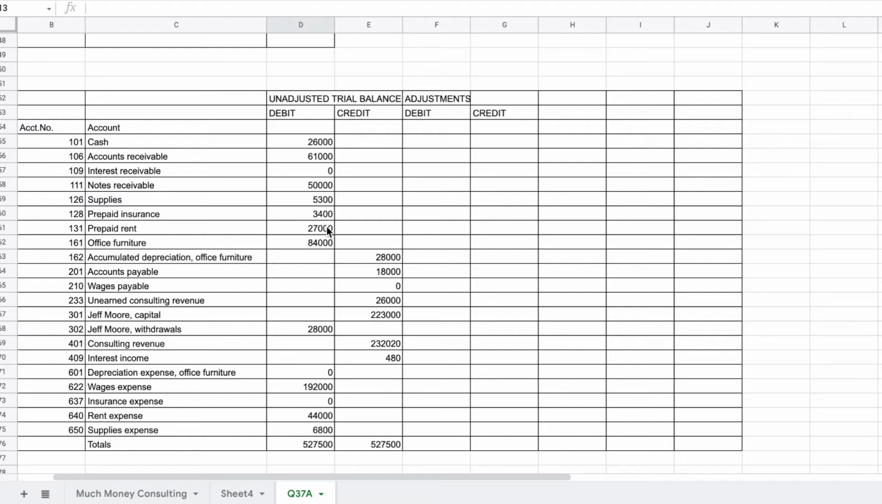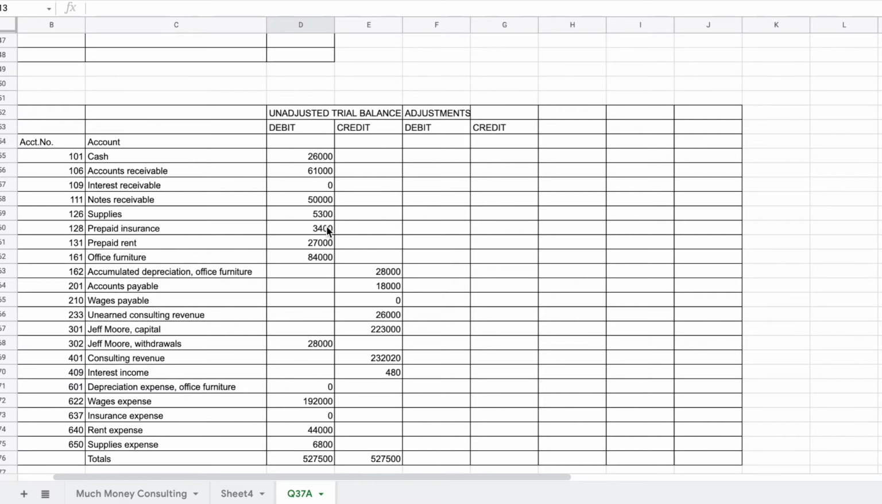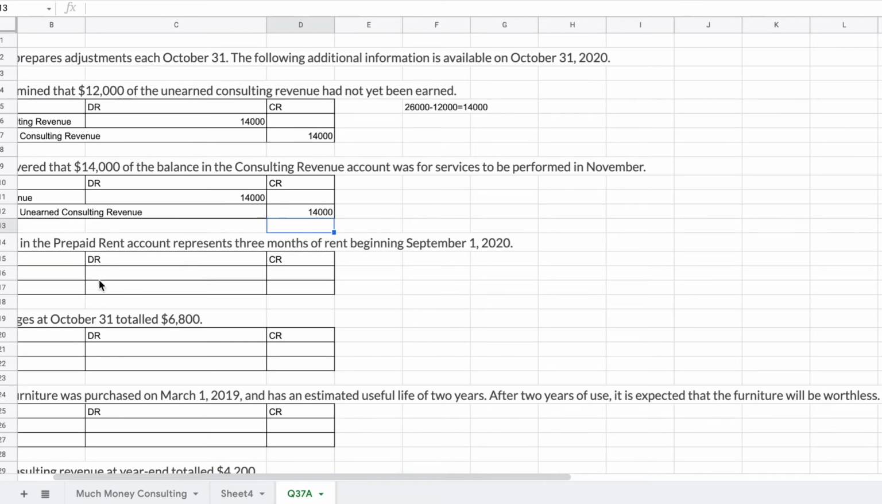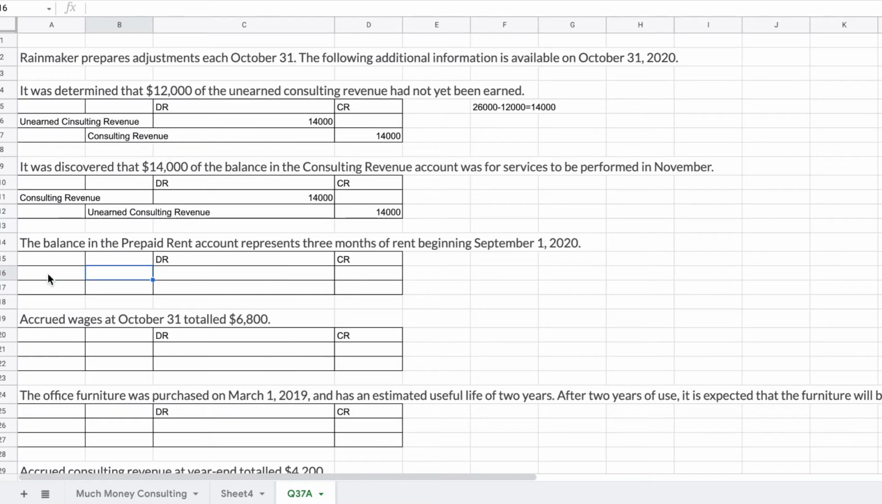So we need to consider how much rent has been expensed. Rent expense has really been incurred for September and October, 2 months at $9,000 a month, which is $18,000. What we need to do is record rent expense and deduct that $18,000 from the prepaid rent account. So we debit rent expense, because normally rent expense is a debit.